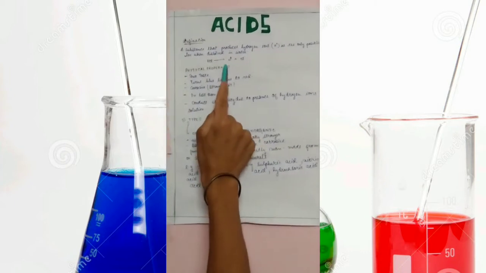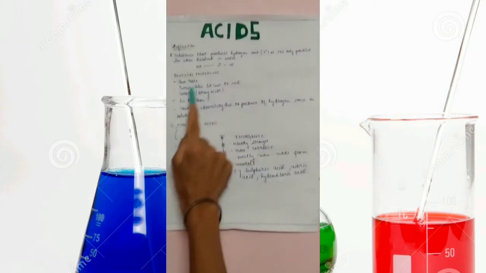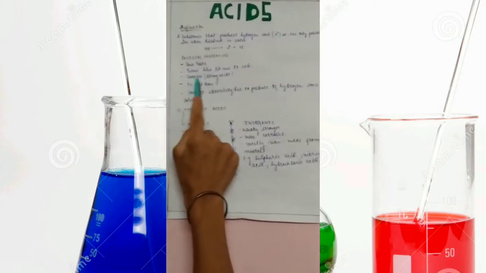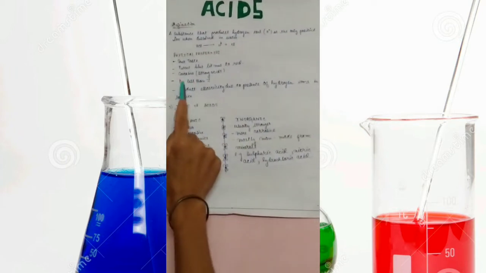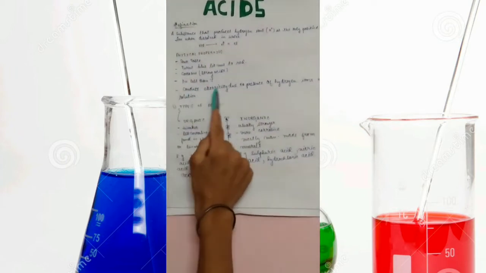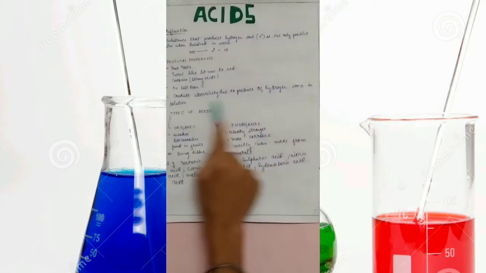Now here are some physical properties of acids. Acids are sour in taste. They turn blue litmus to red. They are corrosive, especially the strong acids. They have a pH less than 7. They conduct electricity due to the presence of hydrogen ions in solution.